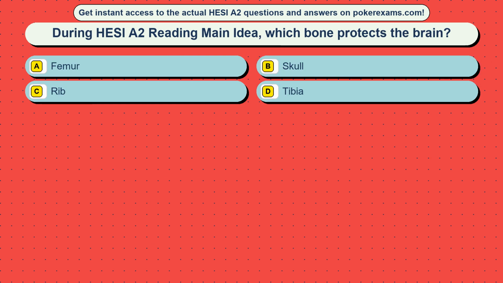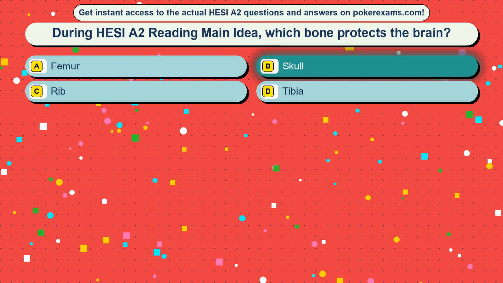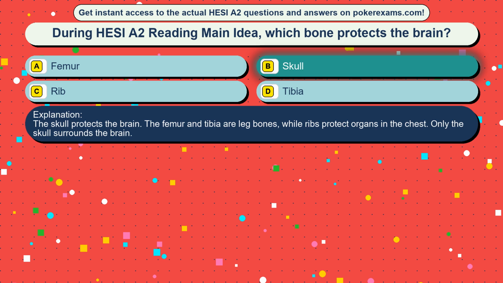Question 21. During HESI A2 reading main idea, which bone protects the brain? Option A femur, option B skull, option C rib, option D tibia. The correct answer is option B, skull. The skull protects the brain. The femur and tibia are leg bones, while ribs protect organs in the chest. Only the skull surrounds the brain.